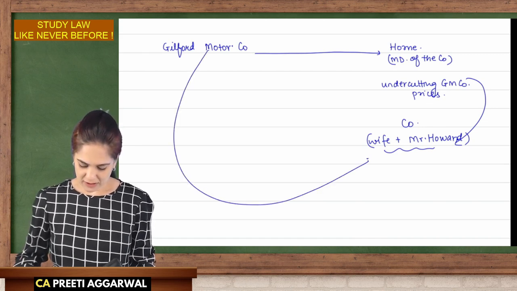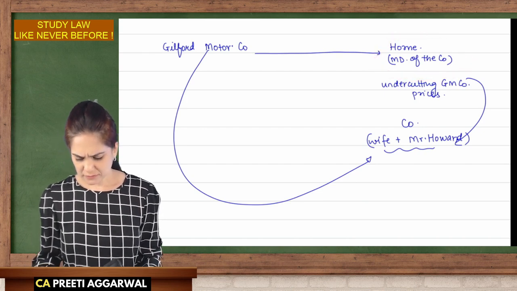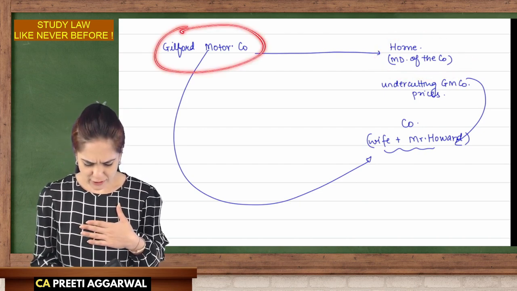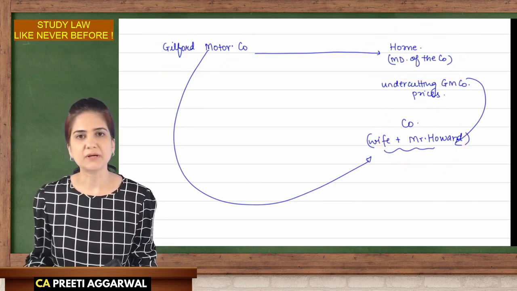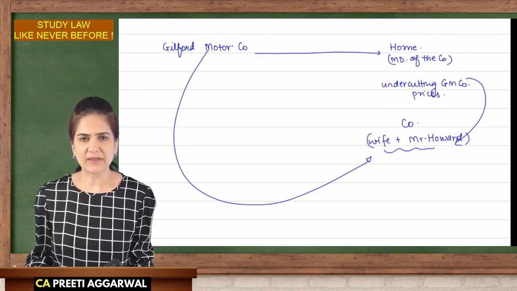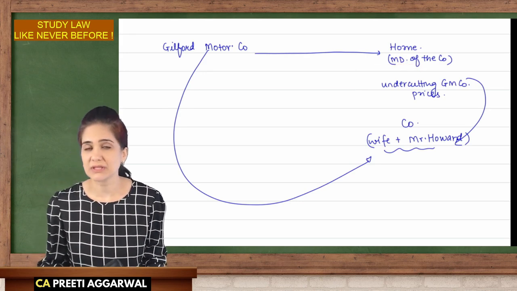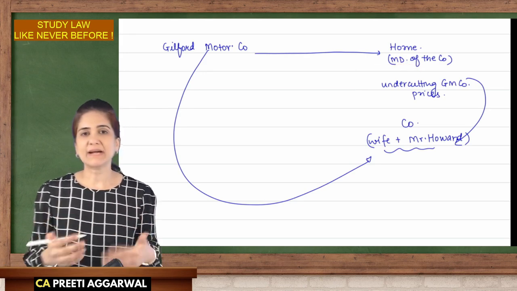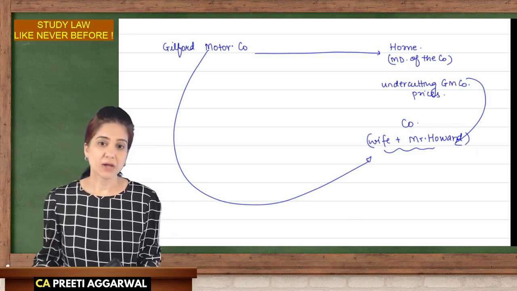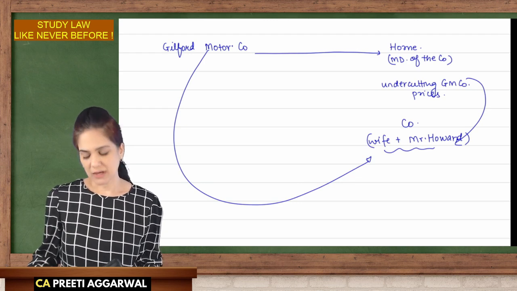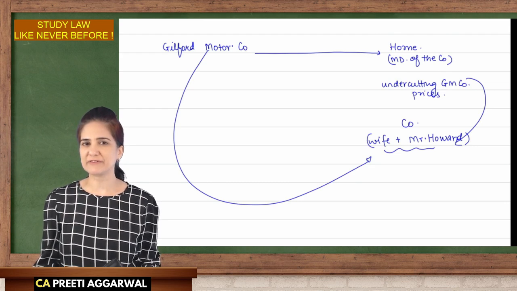Guilford Motor Company filed a case. Now, Horney said, you had a contract of non-competing with me. You never had a contract with this company. There was no contract that they cannot undercut your prices. Your contract was with me and I am not connected with this company. He tried to keep the company as a shield to hide his wrongful act. What do you think, students? Will he be considered as a part of the company? Will the corporate veil be lifted?